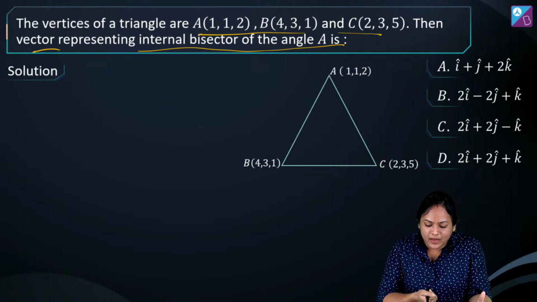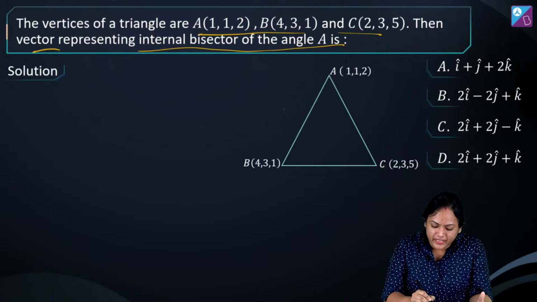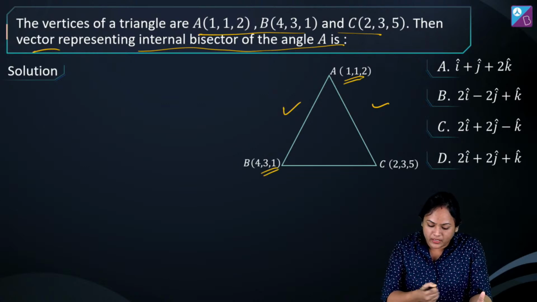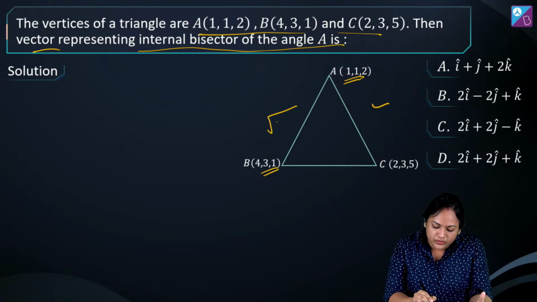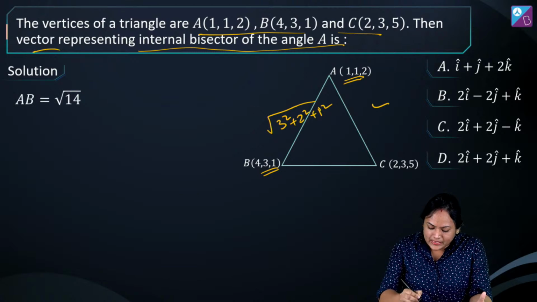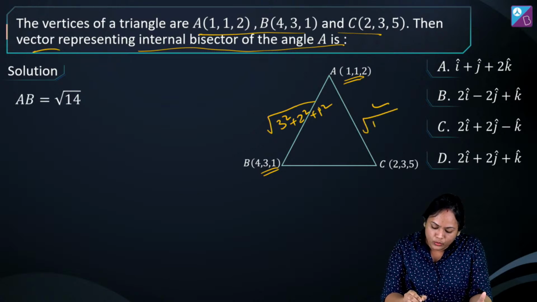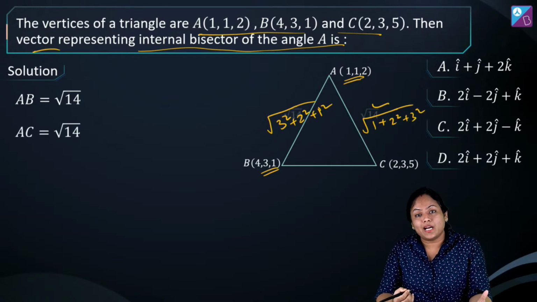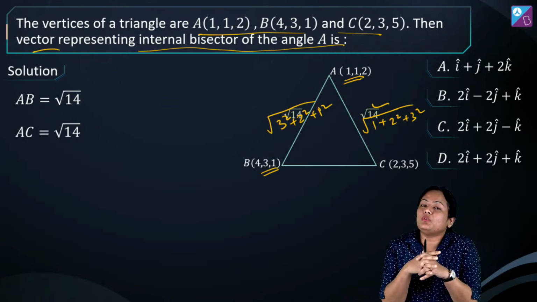So first of all, I found the sides. So I am finding AB and AC. Let's see what comes. We will apply the distance formula. This is 1, 1, 2. This is 4, 3, 1. So this is going to become root over 3 square plus 2 square plus 1 square, that is root 14. And similarly AC, if we find it, is again root over 1 square plus 2 square plus 3 square. Oh, both are equal, boss. Both are equal to root 14.